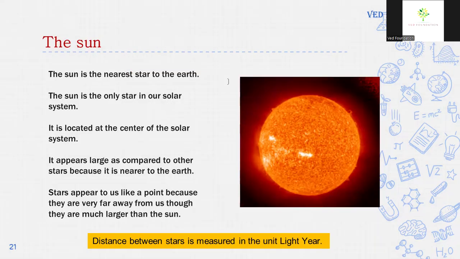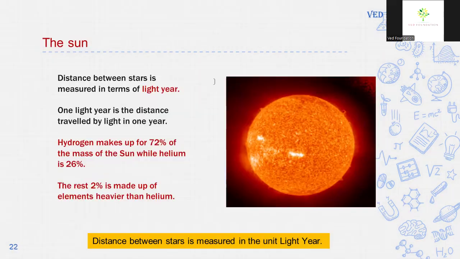The sun. The sun is the nearest star to the earth. The sun is the only star in our solar system. It is located at the center of the solar system. It appears large compared to the other stars because it is nearer to the earth. Other stars appear to us like a point in size because they are very far away from us, though they are much larger than the sun.